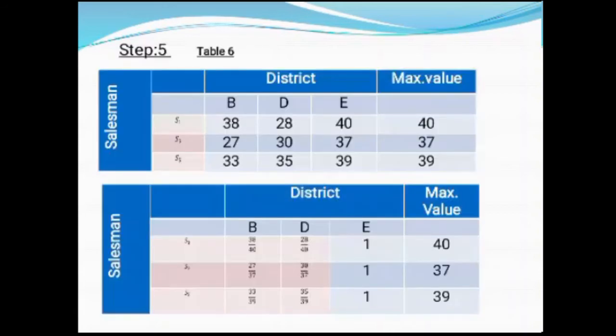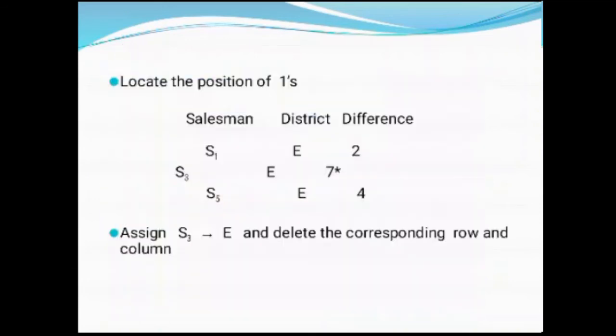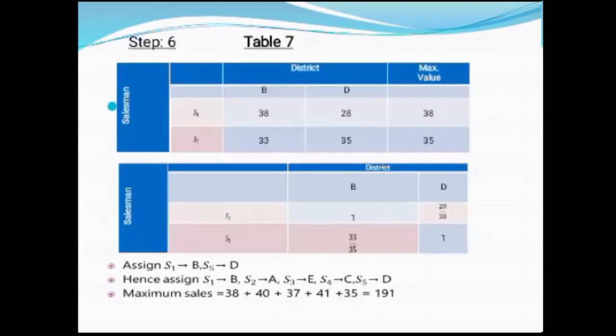Now it is reduced to a 3 cross 3 matrix. The same procedure is repeated. Here all are allocated to E. Find the difference between the maximum and next maximum. So here S3 has the maximum difference 7. So S3 is allocated to E and the corresponding row and column is deleted.